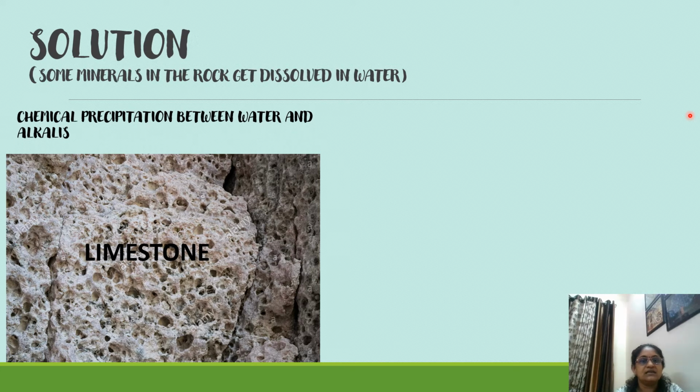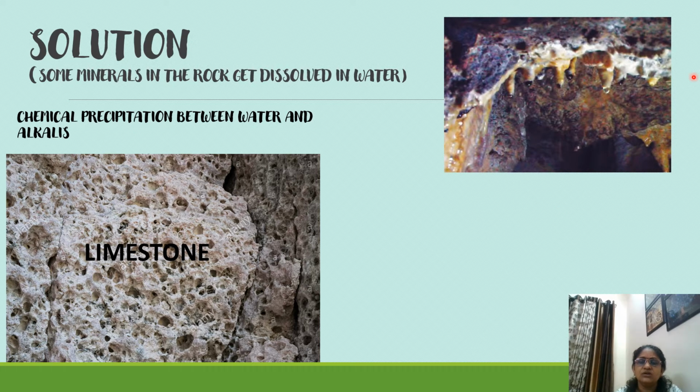That is a chemical reaction between water and alkalis, mostly the rainwater. Rainwater is alkaline in nature, and when that alkaline water comes in contact with the limestone, which is a soft rock, a certain chemical reaction takes place, and that leads to chemical weathering.